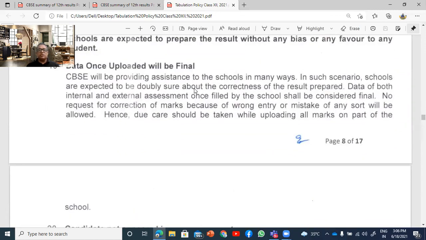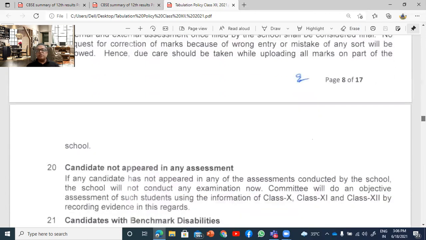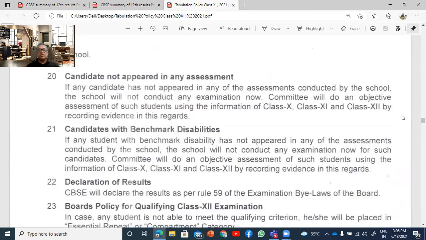So make sure that the data that you're sending is absolutely genuine and you have gone through all that and the moderation has been done, because correction and re-entry of marks will not be allowed. So please make sure that you send only when everything is final.